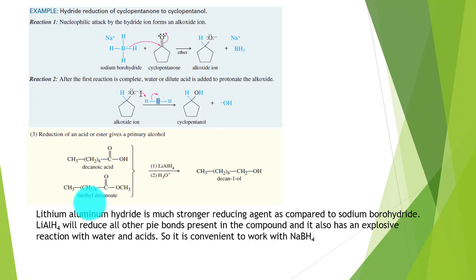And lithium aluminium hydride will reduce all the pi bonds present in the reaction mixture or present in the starting material, and mostly saturated alcohols are obtained. And sodium borohydride will be utilized preferably in those reactions where we need unsaturated alcohol.